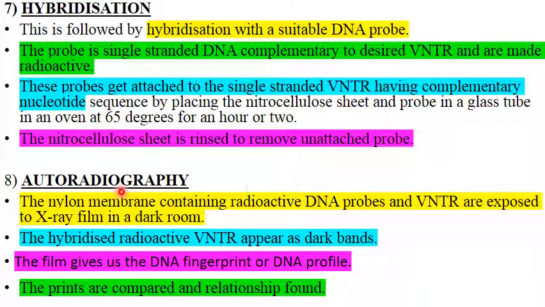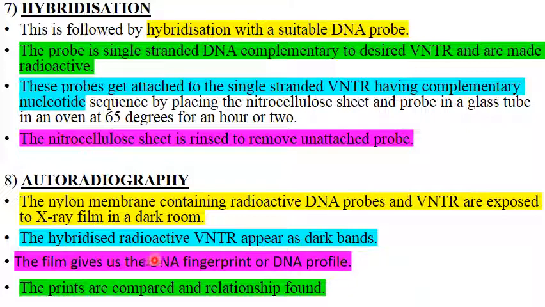Last, that is autoradiography. Now we have the nylon membrane containing radioactive DNA probes hybridized with our VNTR. Now when these are exposed, kept next to an X-ray film, because these are radioactive, these radiations will strike against the X-ray film and they are going to appear as dark bands. The hybridized radioactive VNTR will appear as dark bands.